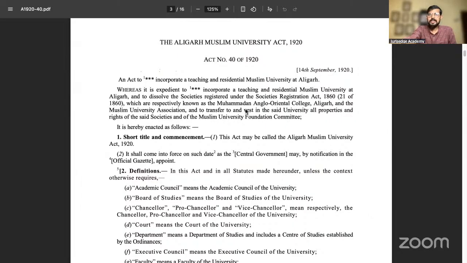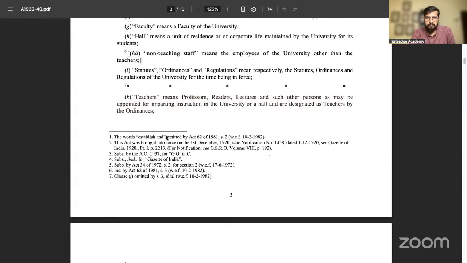So if you see it, one very important thing, look at this here, one amendment has been done. If you see the footnote, the word established has been omitted by the 1981 amendment, which is a very controversial one, which I'm going to explain to you later again.